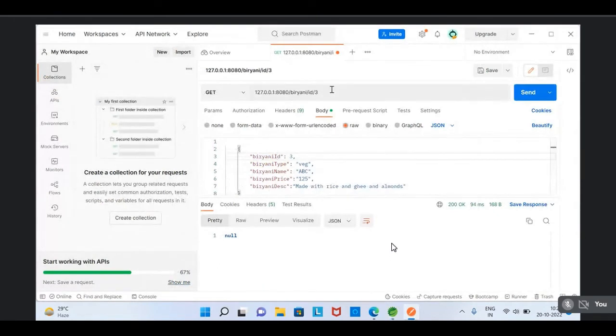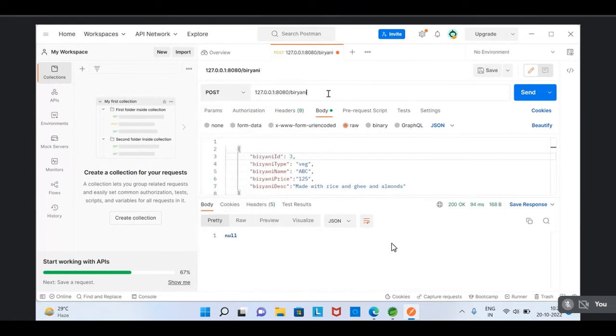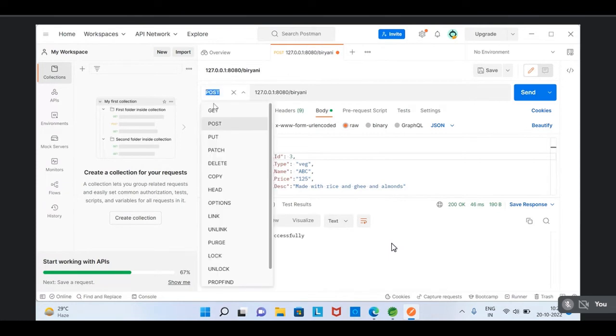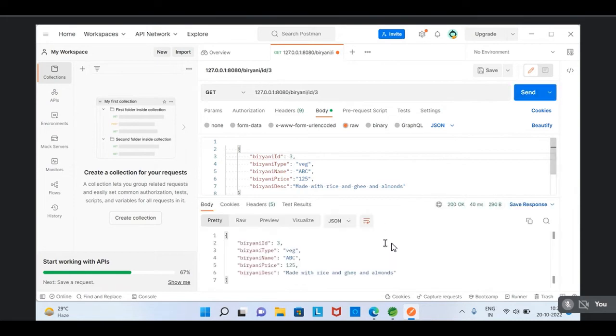Okay, so try to post it now. Sir, no need to return now. So let's try to post. I think the server is running. Biryani added now. Okay, now get that value. ID slash 3. Yes, sir, now it's working, no? Okay. Yes, Ganesha, please check the case of the variables that you are using.